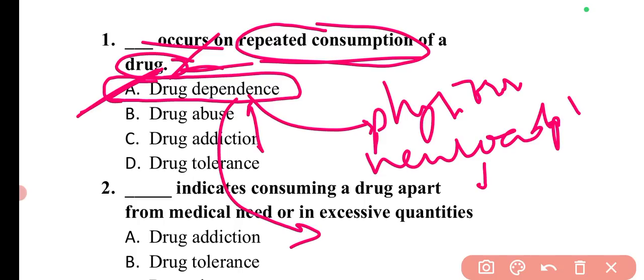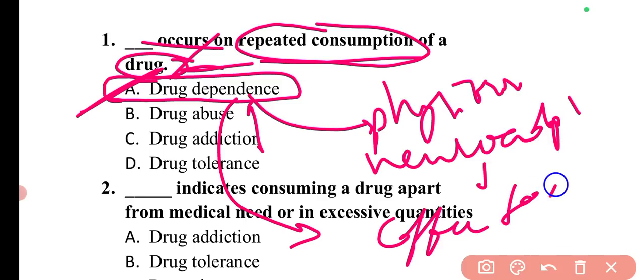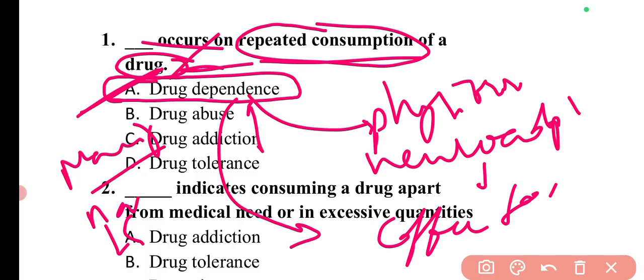Different drugs, for example coffee or tea, have very mild physiological dependence. Then there can be marijuana, hashish, LSD, amphetamine, cocaine, nicotine. These have moderate to severe physiological dependence. Also the benzodiazepines and alcohol have moderate to severe physiological dependence.